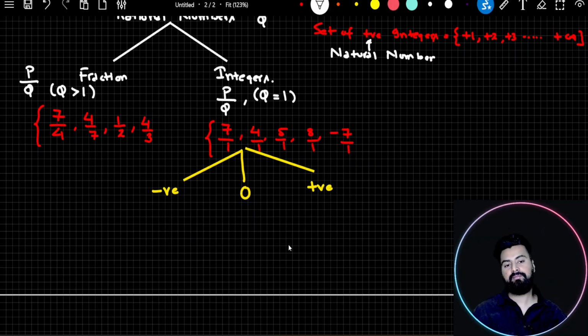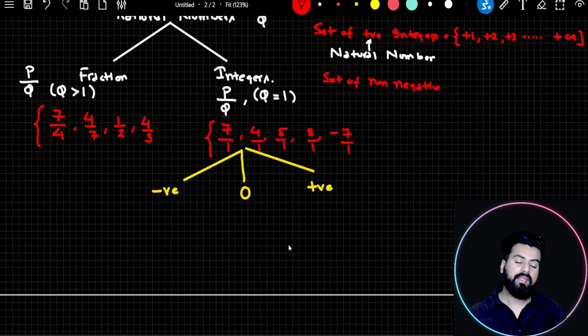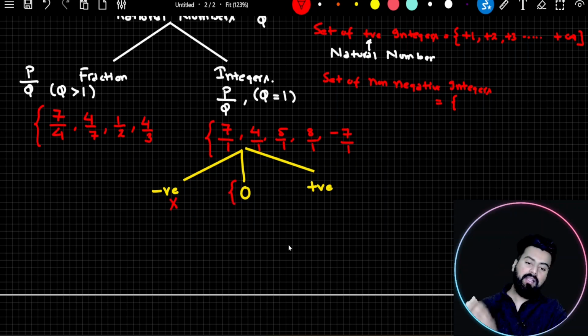Likewise, if I ask you to make a set of non-negative integers, so you'd say, sir, since I have to make a set of non-negative integers, it means I have to exclude each and every negative integer. So this set will start from 0. I'll exclude negative. Apart from it, everything needs to be included.